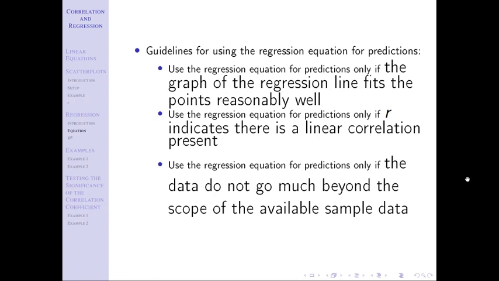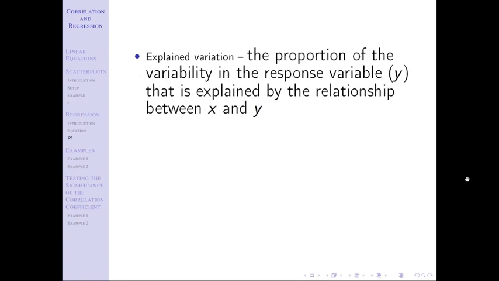And then we have one last concept here to talk on, and that is the concept of explained variation. Explained variation is the proportion of variability in the response variable that is explained by the relationship between x and y. The idea behind explained variation is, think about a pie chart, and that pie chart is y, the value of y, the letter y, is what it is.